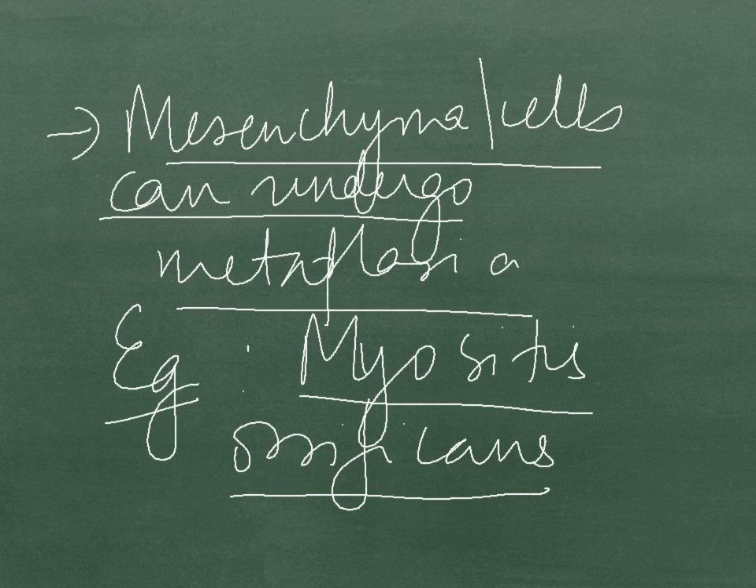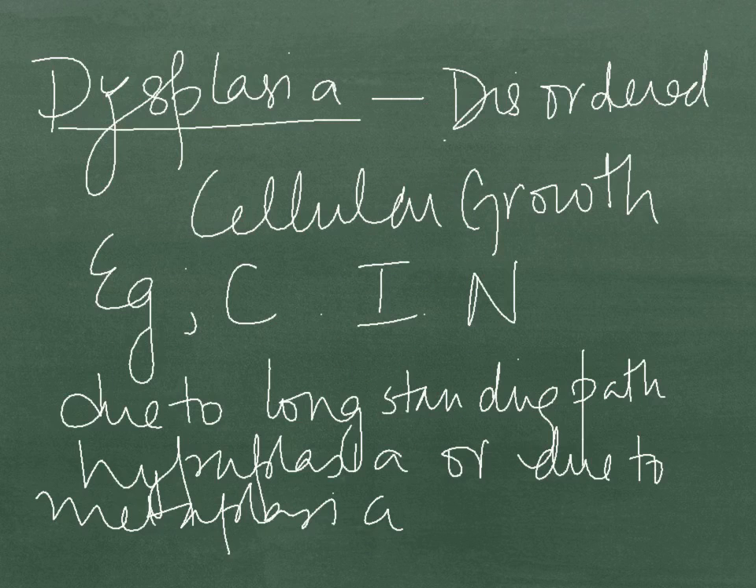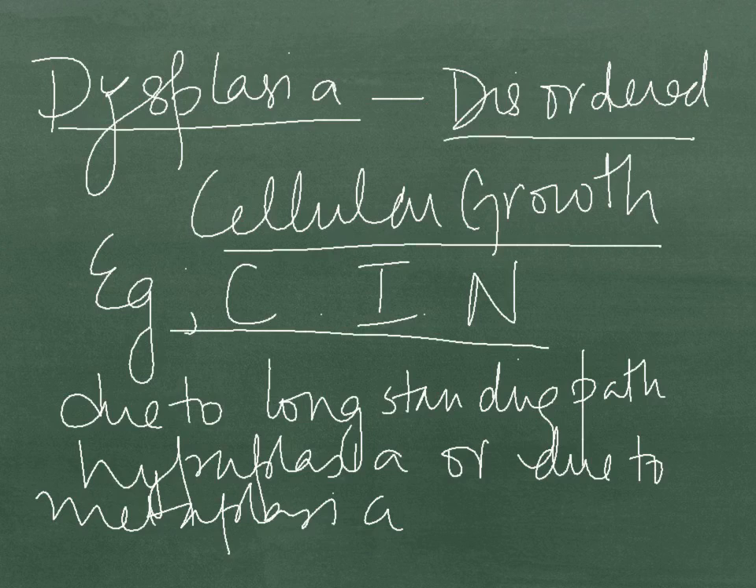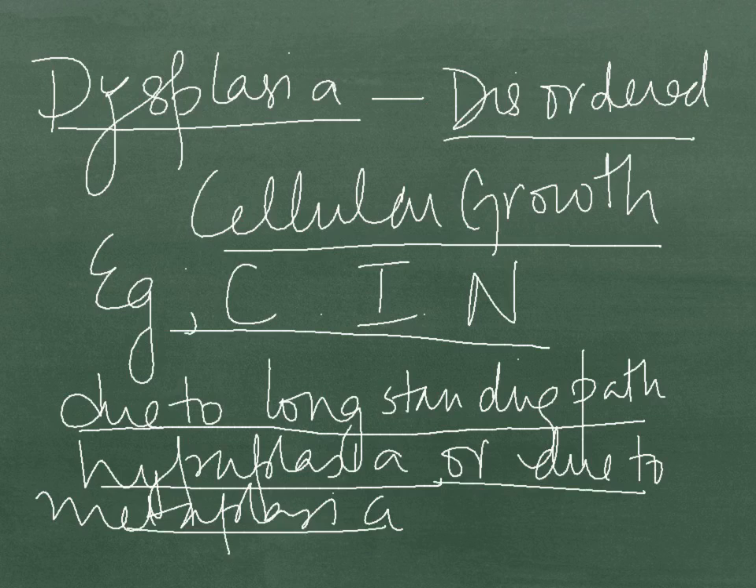Dysplasia is the disordered cellular growth which refers to the proliferation of precancerous cells. An example is cervical intraepithelial neoplasia, which can arise due to long-standing pathological hyperplasia such as endometrial hyperplasia, or metaplasia as seen in Barrett's esophagus. This process is also reversible with the elimination of the inciting stress. It can also be irreversible if it progresses to carcinoma. This is the major difference between cancer and dysplasia.